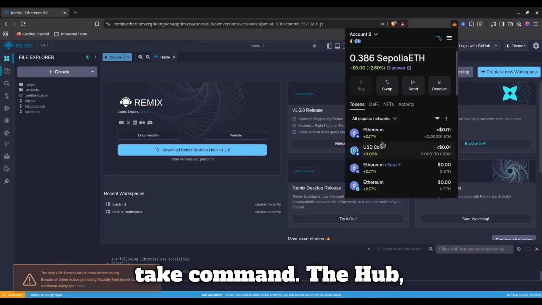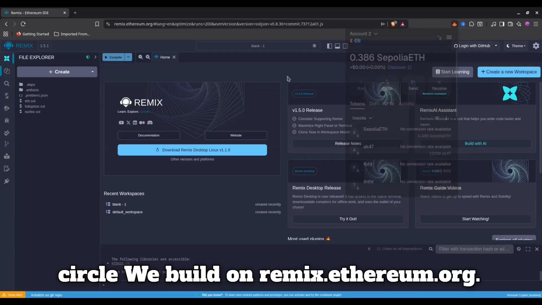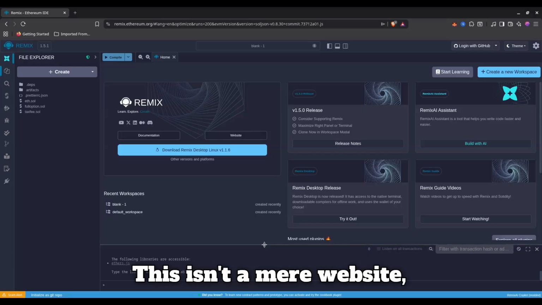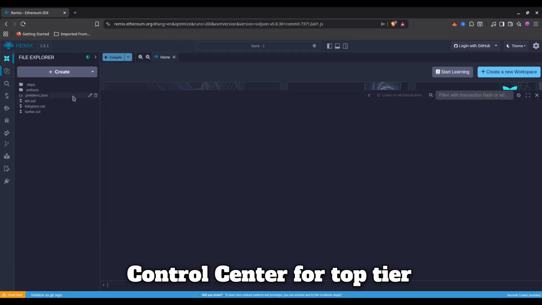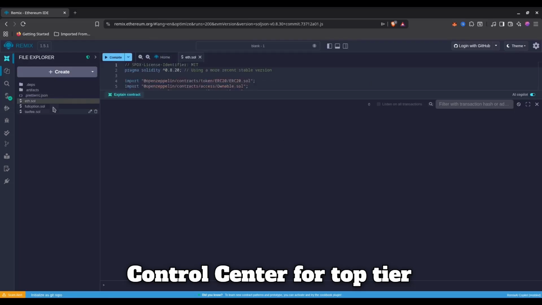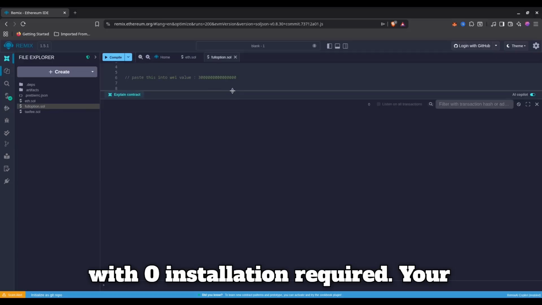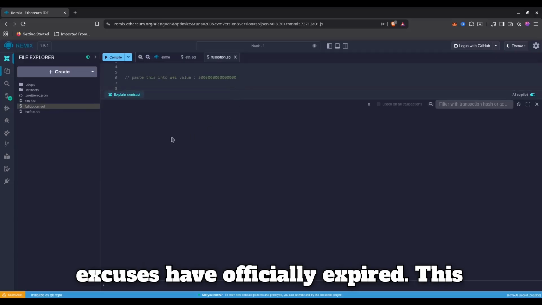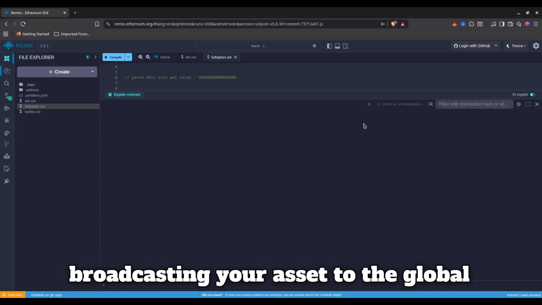The Hub, your portal to the inner circle. We build on remix.ethereum.org. This isn't a mere website. It's the industry's premier web-based control center for top-tier blockchain engineers across the globe. With zero installation required, your excuses have officially expired. This is the swiftest, most optimized route to broadcasting your asset to the global markets.